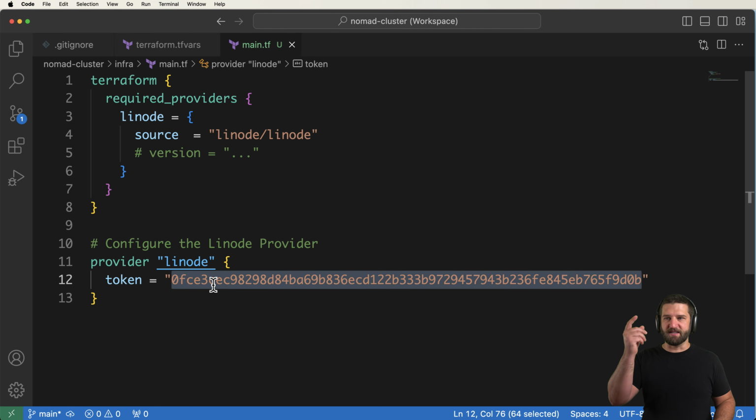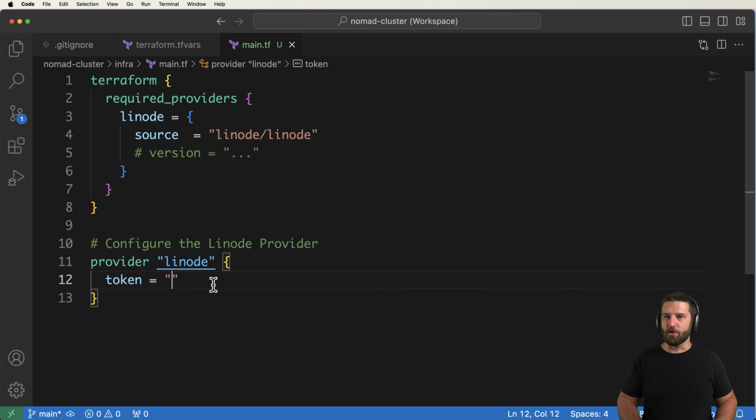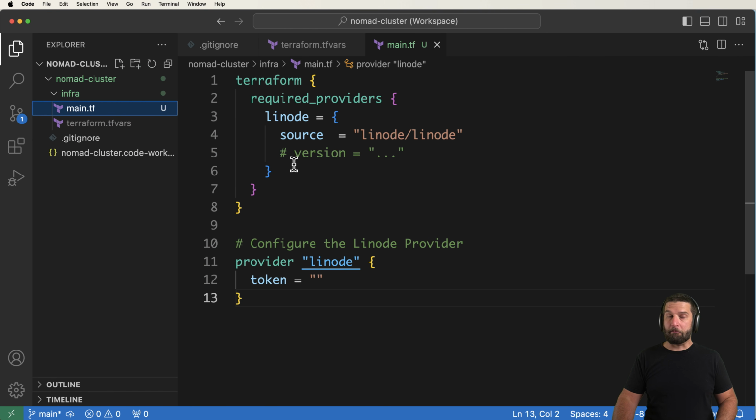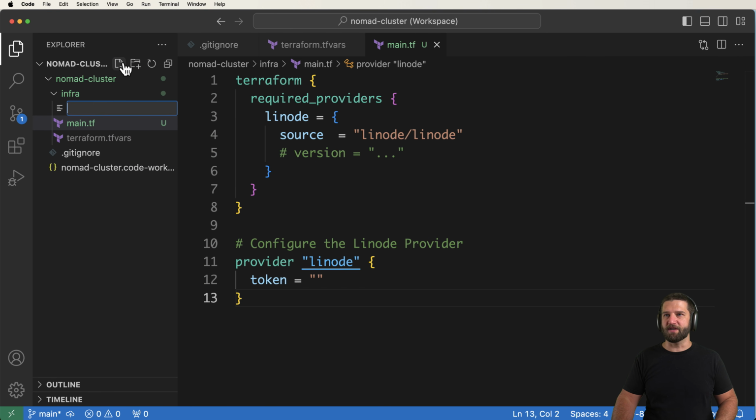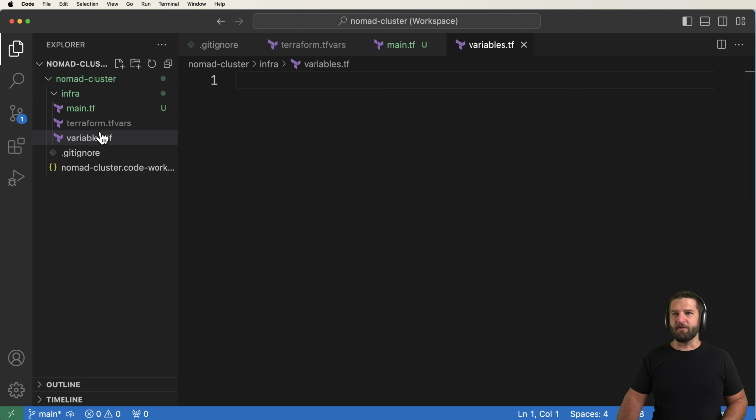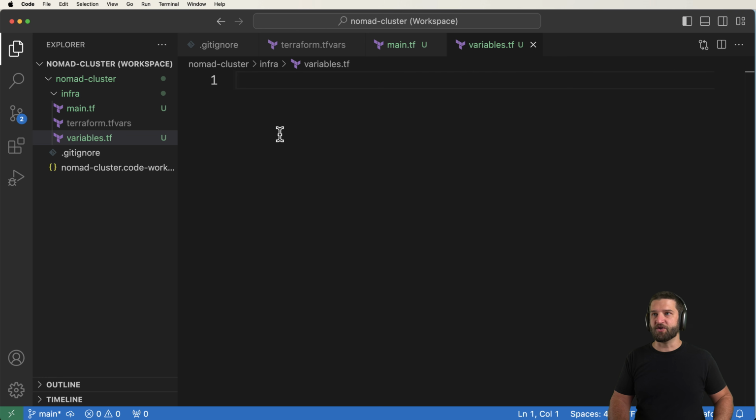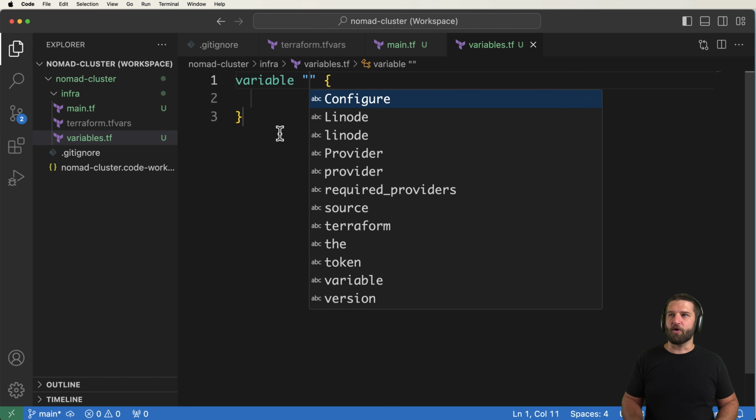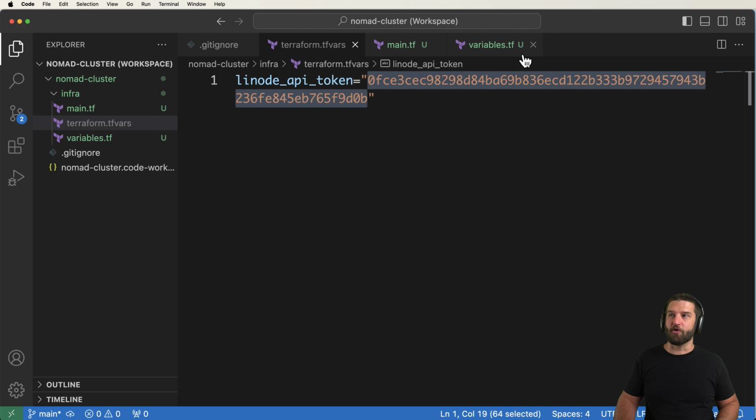That's because this is going to be tracked by Git. So we definitely don't want to expose these tokens unnecessarily. Now, of course, you could always remove the token after you expose it, but the point is we don't want to expose it in the first place. So what we're going to do then instead is we're going to create something called variables.tf. Now, the reason we put variables in here is so that we can create the variable that I actually have in terraform.tfvars.